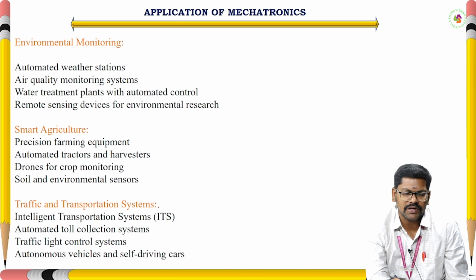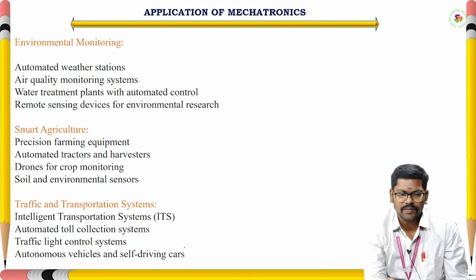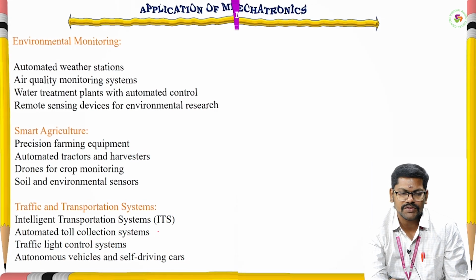Next we come to applications like traffic and transportation systems. In that we have intelligent transportation systems, automated toll collection systems, traffic light control systems, and autonomous vehicles and self-driving cars. These are some applications under traffic and transportation systems.